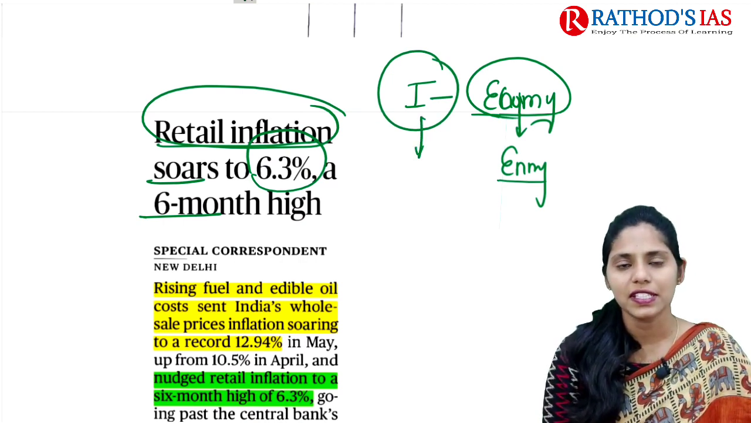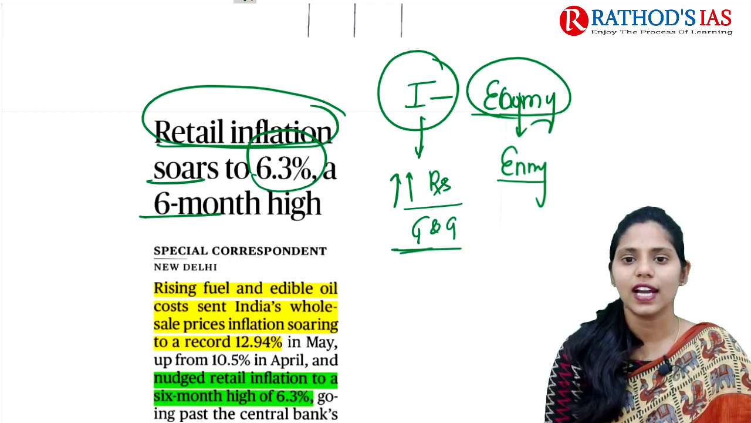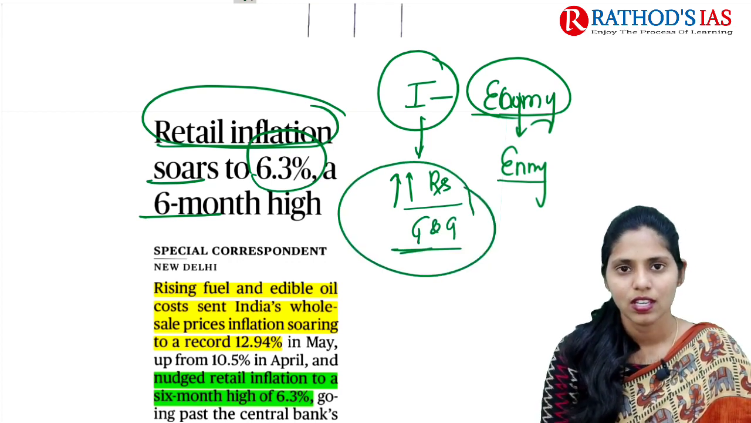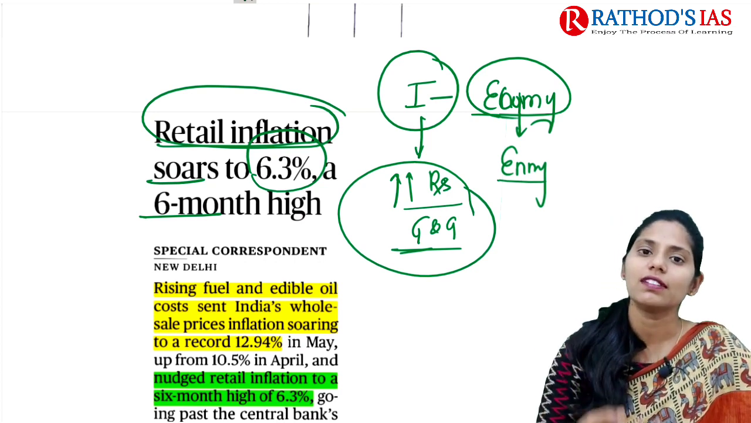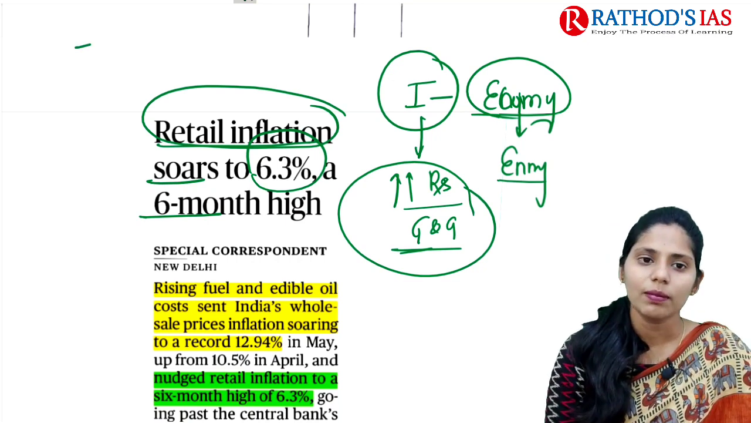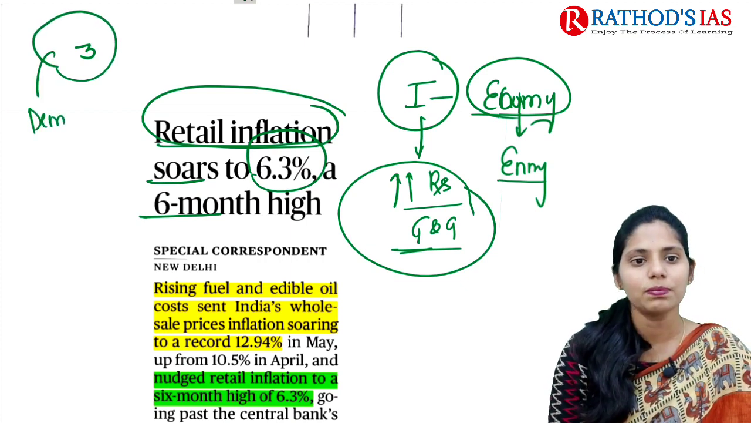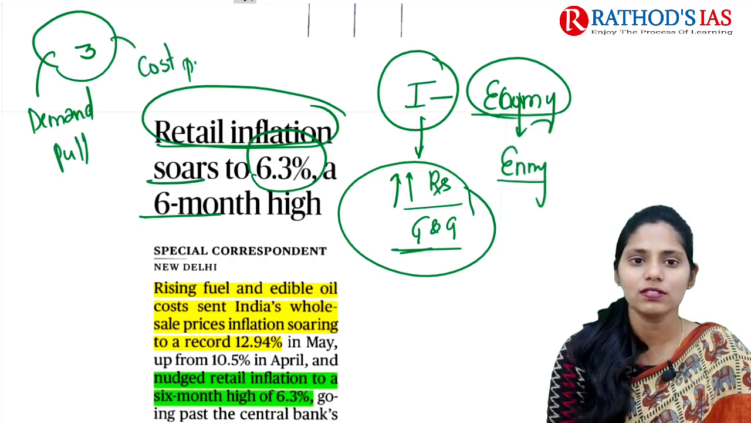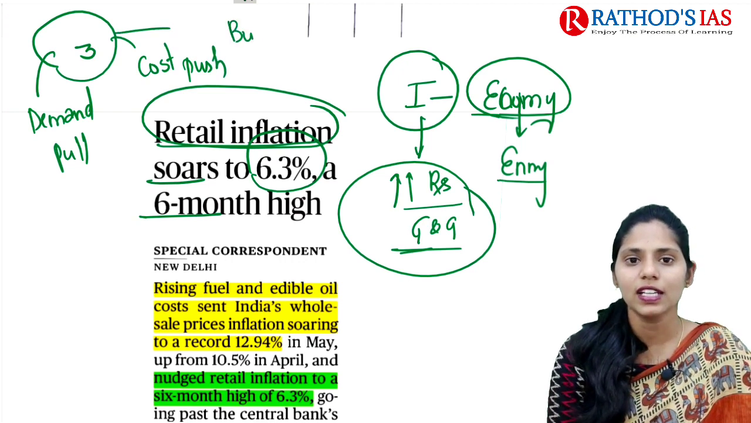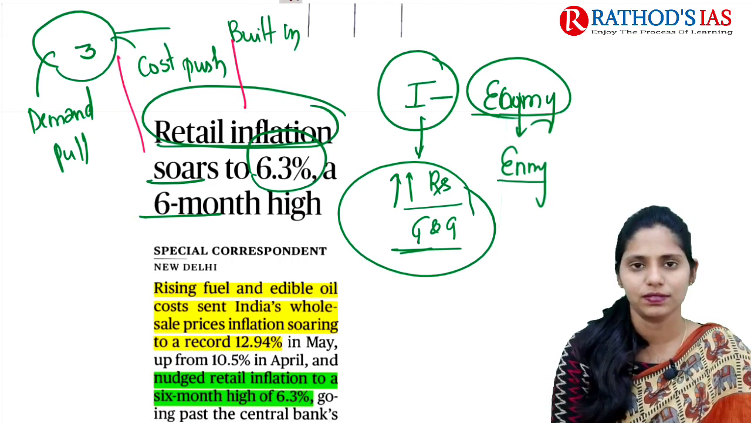In simple words, whenever there is a rise in prices of goods and services in the market, this condition is called inflation. If you are talking about types of inflation, there are mainly 3 types. First one is demand pull inflation. Next one is cost push inflation, as well as built-in inflation. What is the difference between these 3 types of inflation?